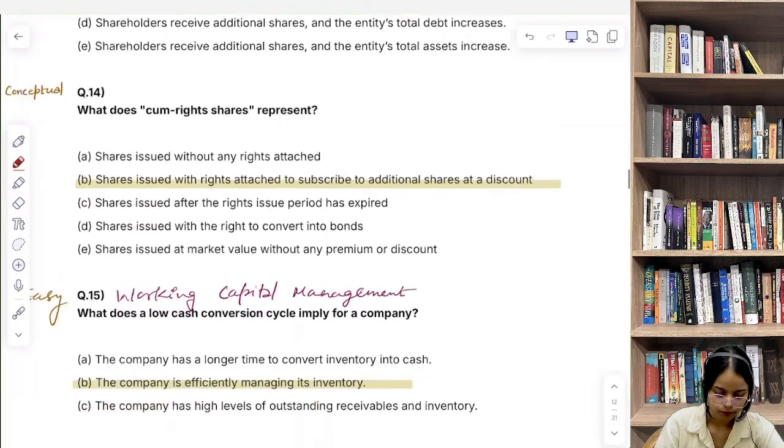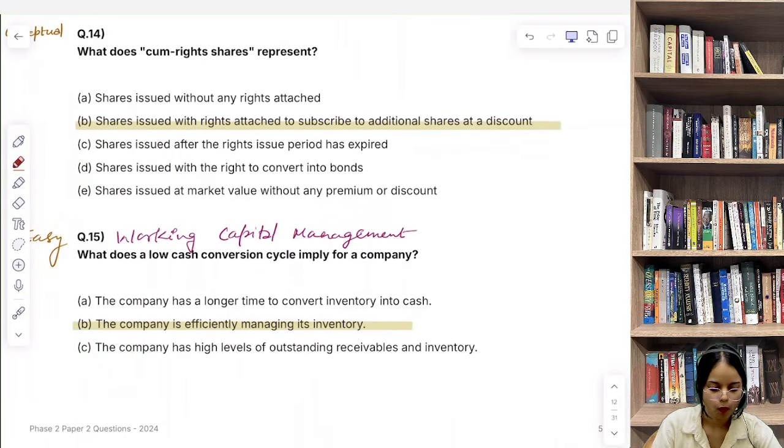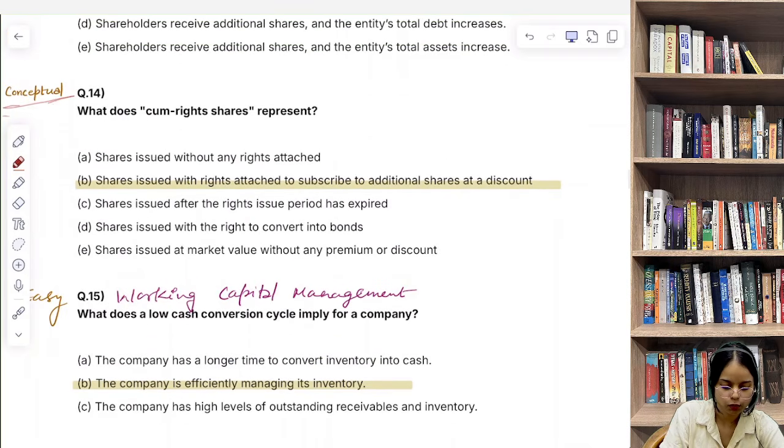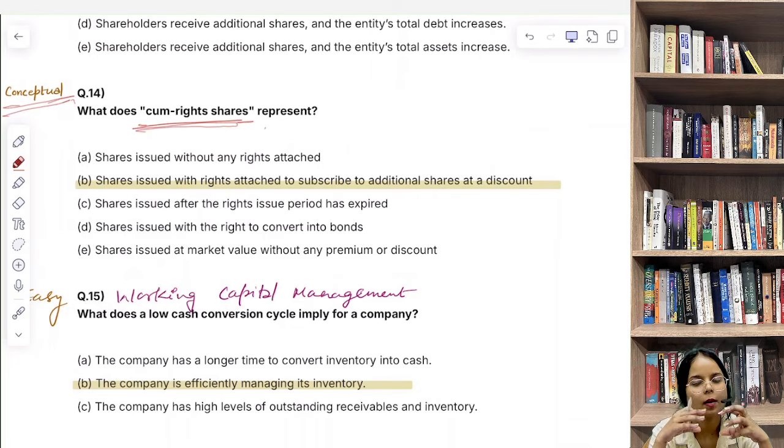Okay, now question number 14: what does cum rights shares represent? Conceptual question, we have this cum rights shares. Okay, so now cum means with.